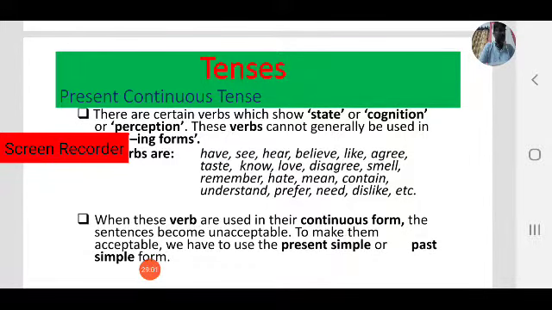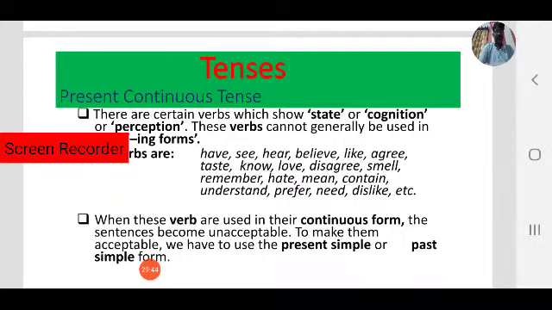And some other verbs also there: abscond, astonish, belong, care, concern, consider, consist of, contain, cost, depend on, deserve, differ, disagree, dislike, doubt, equal, feel. If you want to mention emotion, feel, never use I am feeling. Okay, forget, forgive,